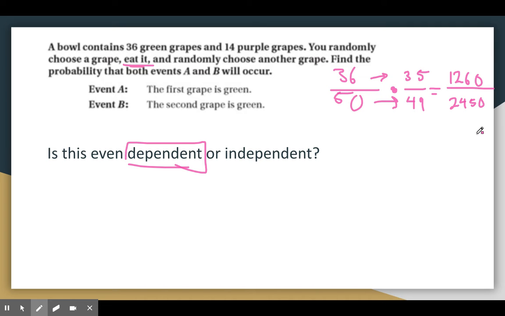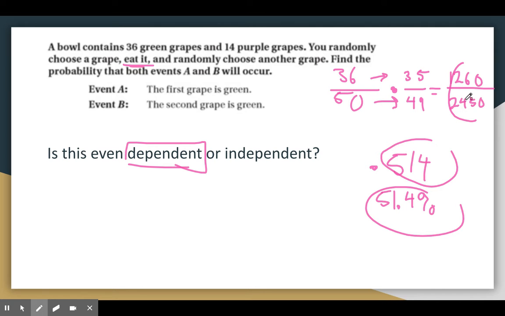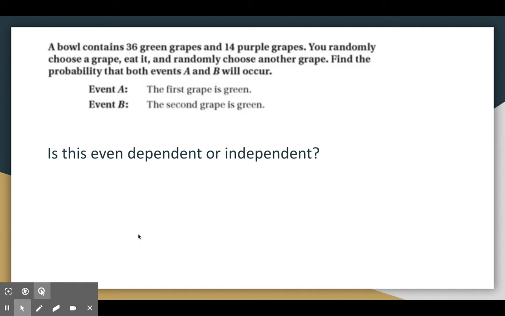Okay, and then if we wanted to turn that into a percentage, we just divide it. 1260 divided by 2450 gives us a decimal of 0.514, or we can change that to a percentage of about 51.4%. Right, so that's the probability. They're all three the same probability, and we know that they're dependent because they rely on what happens first.